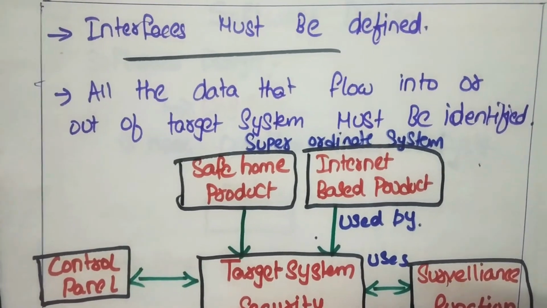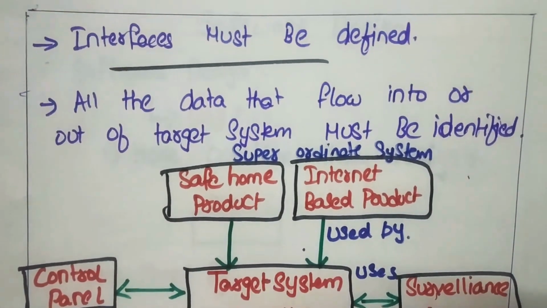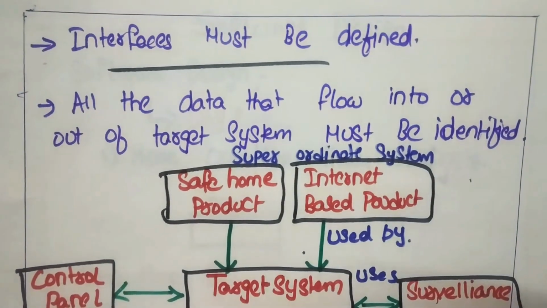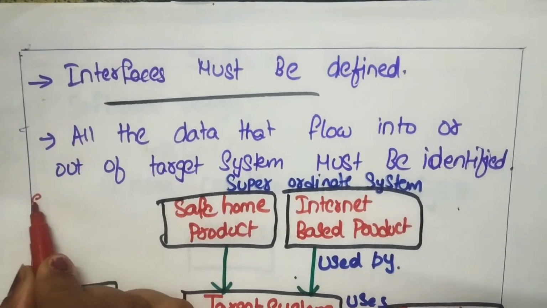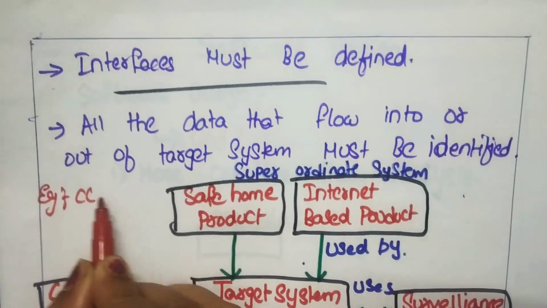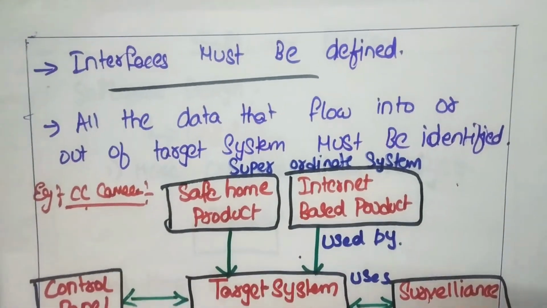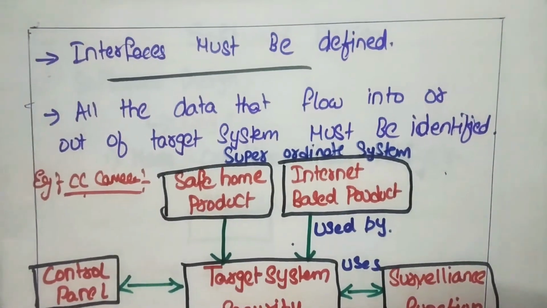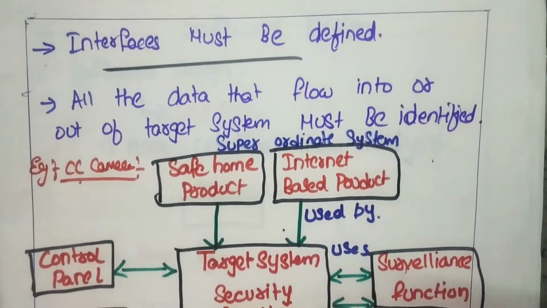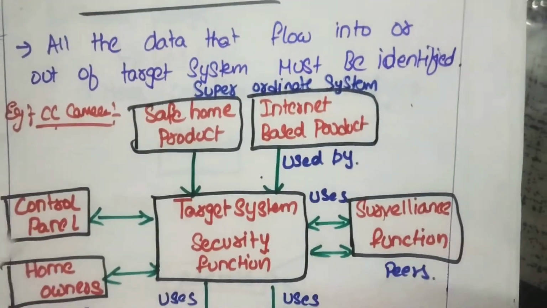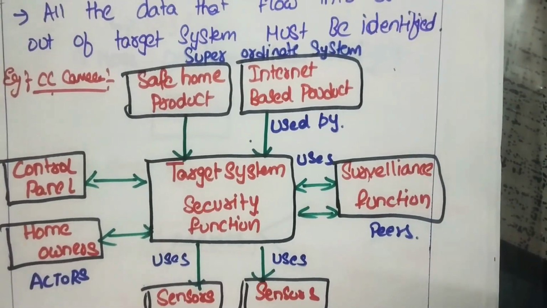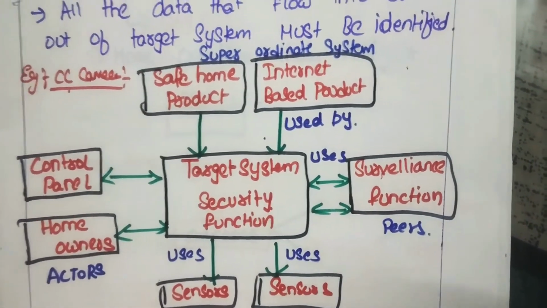Now all of you look at the pictorial representation. This diagram is an example for the CC camera. So let us see what happens.